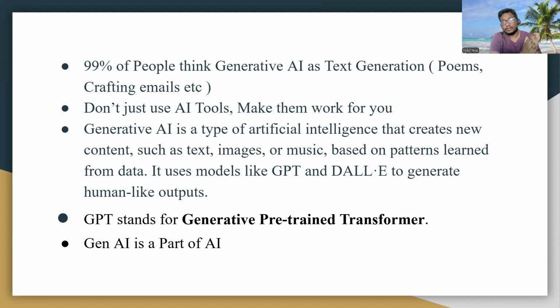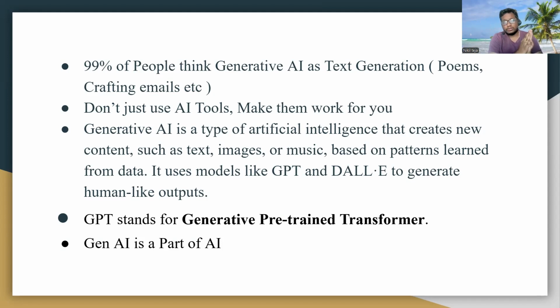Apart from that, ChatGPT comes under LLM models, and apart from LLM models, there are also diffusion models which can generate images, videos, and songs. So generative AI is not only a text generation tool, but it also works with different models and generates different things like images, videos, songs, and all.